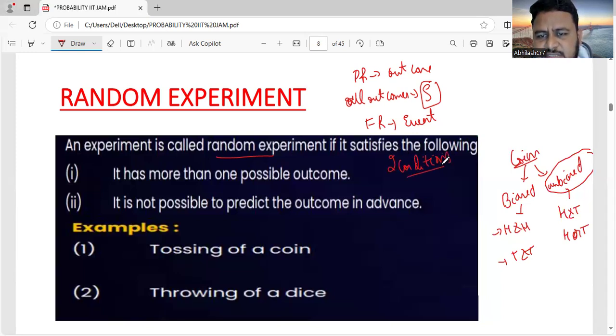Following two conditions, friends. So, what do you mean by two conditions? What are those two conditions? It has more than one possible outcome. That is, it should not have only one outcome. It should have more than one outcome.